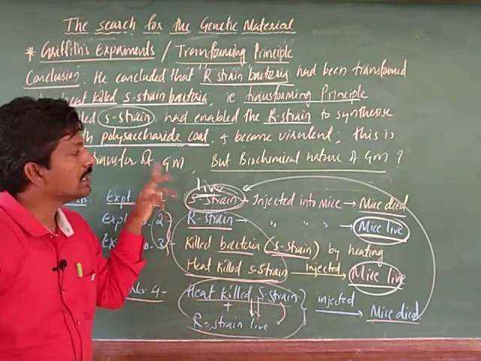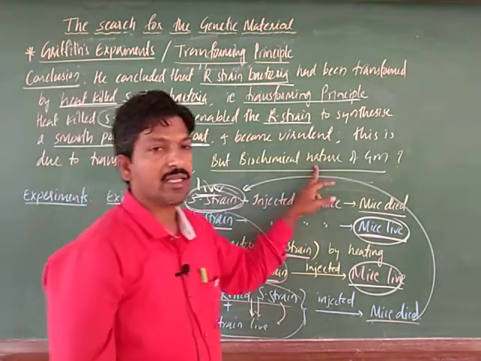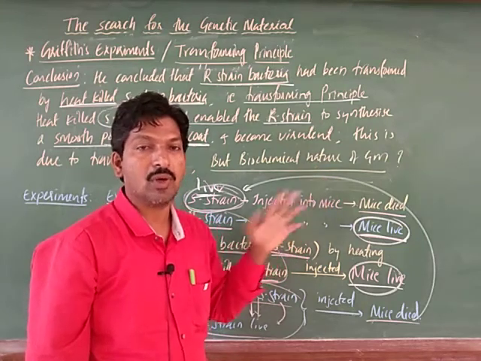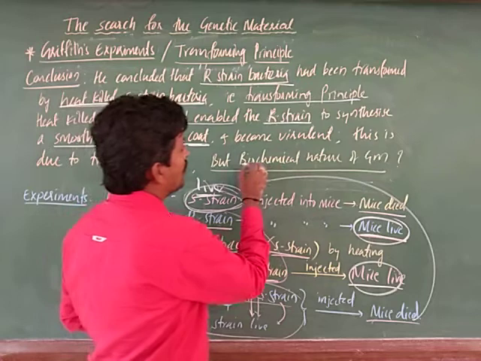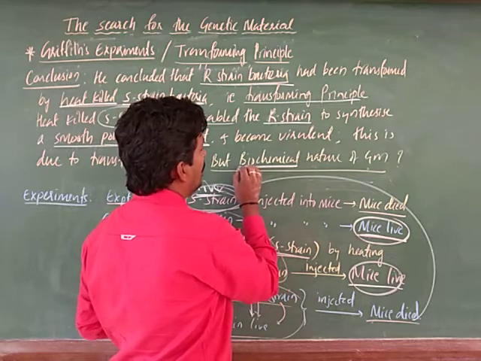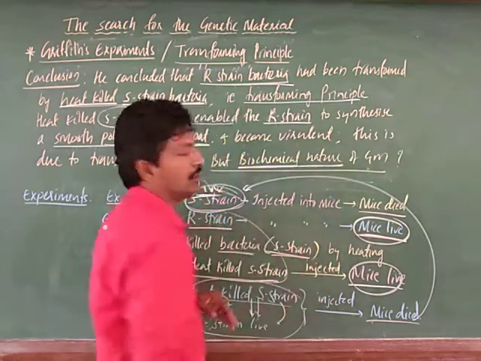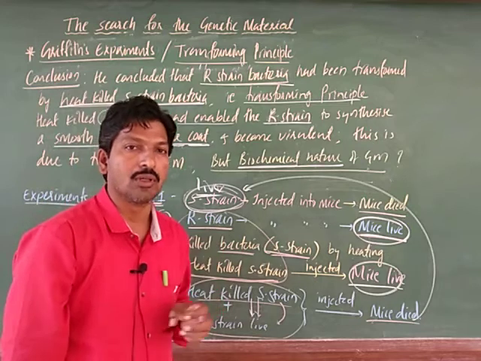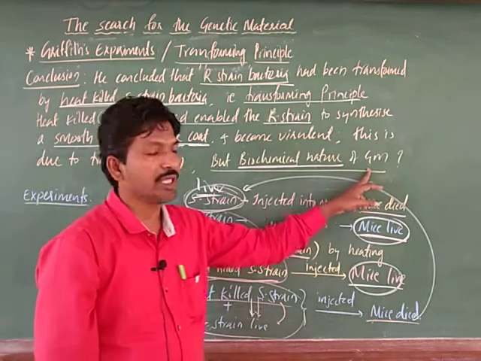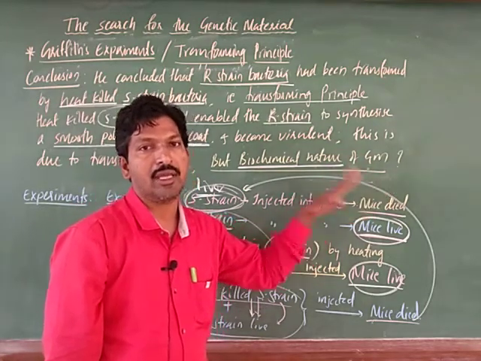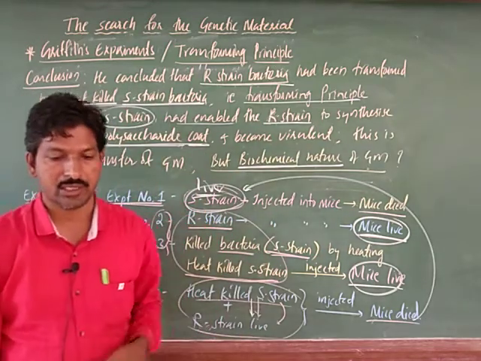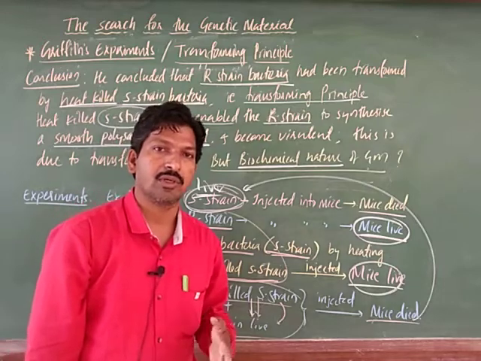But he was unable to explain the biochemical nature, whether it was done by RNA, DNA, or any enzyme or protein. He did not explain the molecular level of the genetic material, the biomolecule, its biochemical nature. That biochemical nature of the genetic material remains unexplained by this series of experiments. The biochemical nature was explained by other scientists. Let us discuss that in the next video.